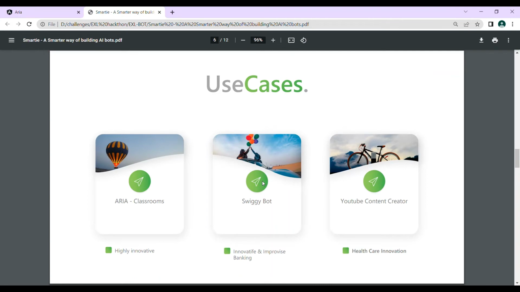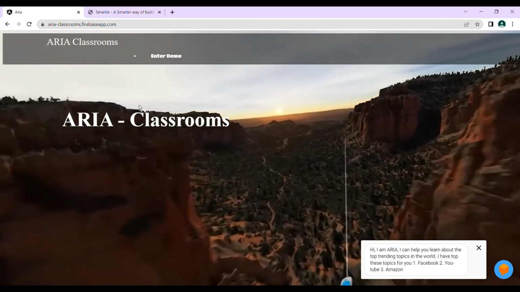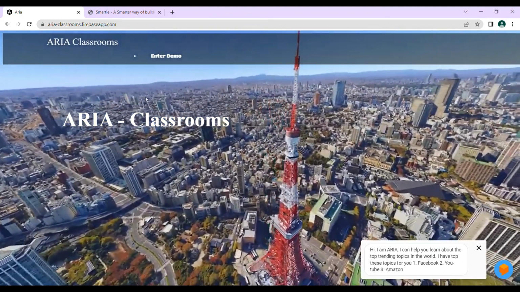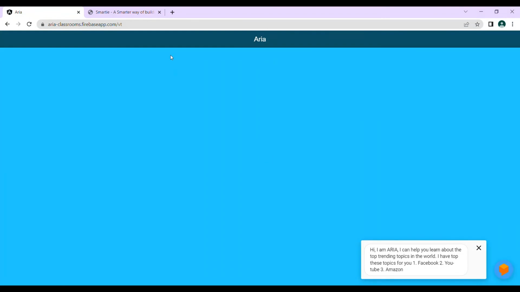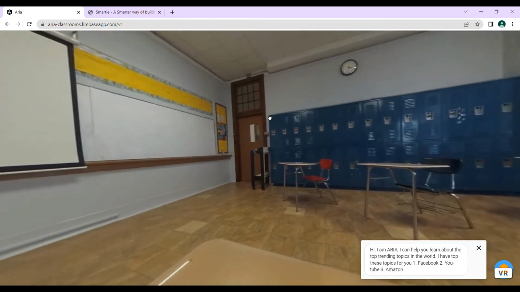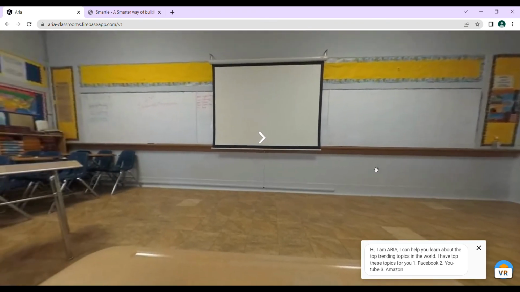So we have used our Smartie to build some beautiful use cases, and I'm going to explain the ARIA classrooms here. You can open our ARIA classrooms by going to aria-classrooms.firebaseapp.com, and once you click on the demo, you will enter the VR theater, where this is a 360-degree image of a classroom. With a VR headset, you will feel immersed in it, and you can even change the classroom with simple clicks here.